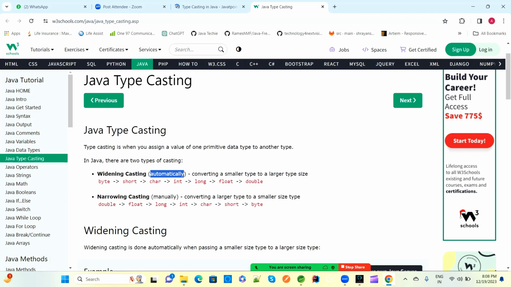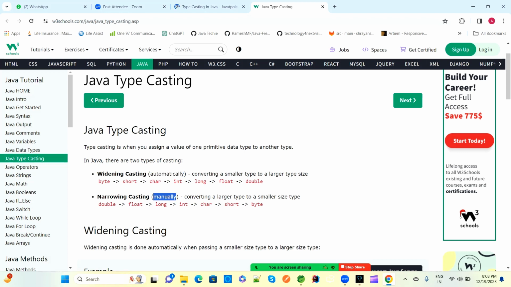How? Because if you go from lower to higher, these things are converted automatically. Converting a smaller type to a larger type size is called widening casting, and the compiler will do it automatically. If you want to provide it, you can, not an issue. There is no error or compilation error. If you are not providing it, the compiler will provide it automatically.